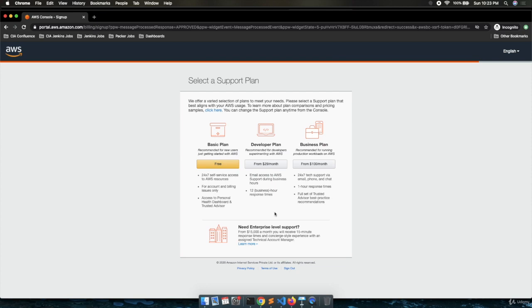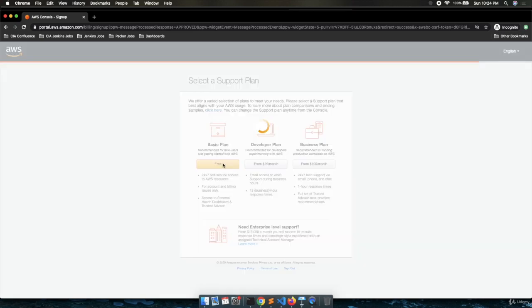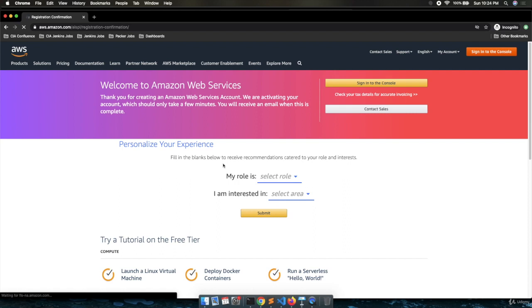Once you verify your billing details, you will land on this particular page. In some countries, it may ask you to verify your email address or your mobile number. So in that case, you need to verify your email address or mobile number first, so that you will directly go to this particular screen. Over here, we are getting a few plans: the basic plan, developer plan, and the business plan. So we will go with the basic plan, which is the free plan. We will click on the free button over here, and it will reload the web page.